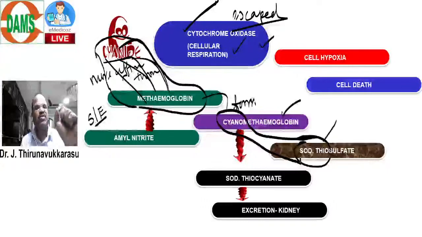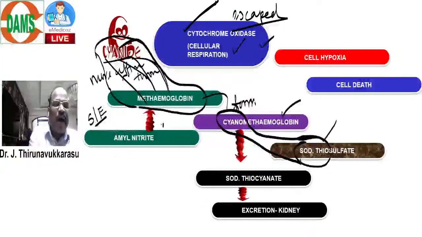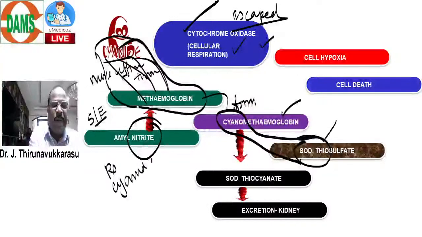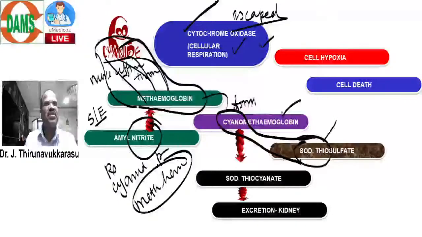So the concept you need for MCQ: how is nitrate useful for treatment of cyanide poisoning? The answer is by formation of methemoglobin. That's all. Okay. So we know the cardiac uses: angina, MI, congestive cardiac failure, and hypertension. Non-cardiac uses: think of biliary colic, achalasia cardia, and cyanide poisoning.